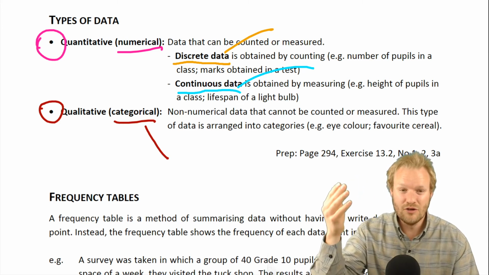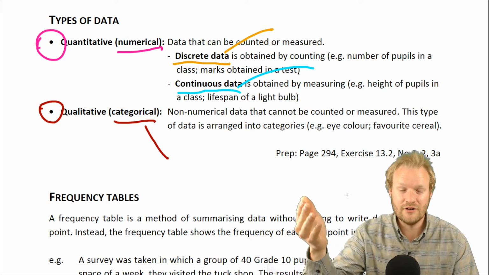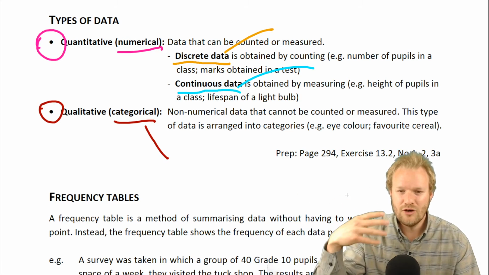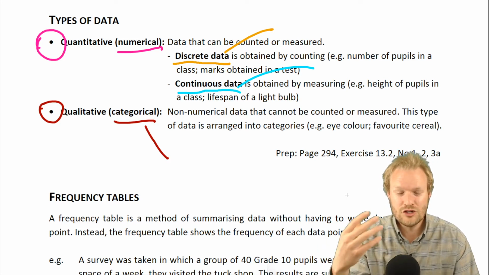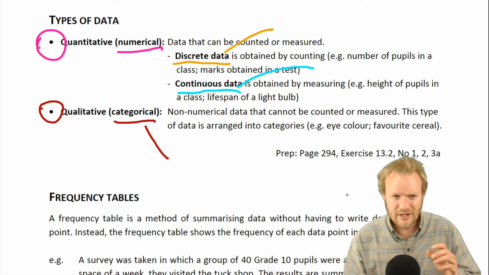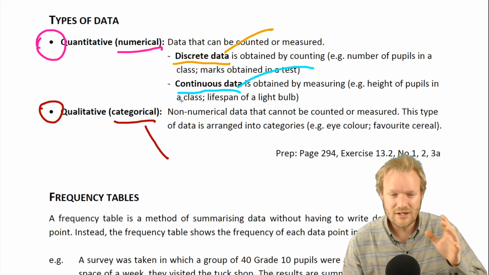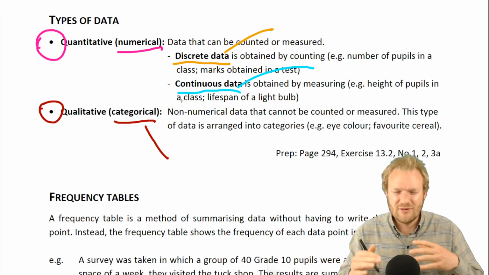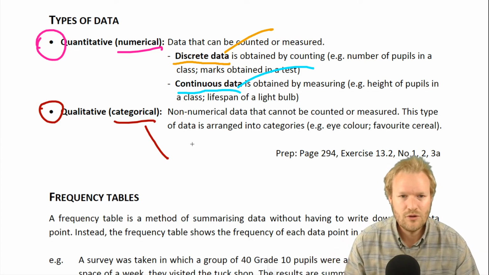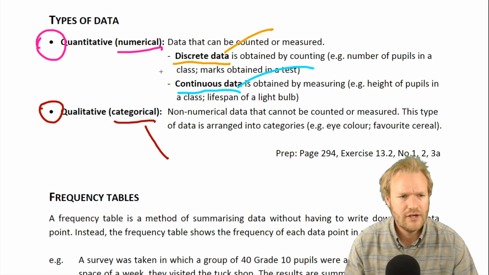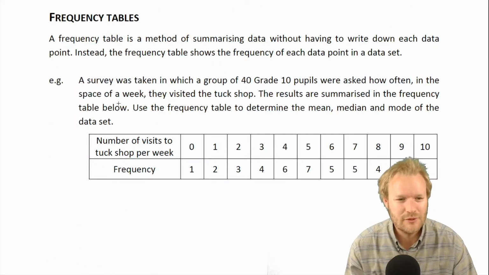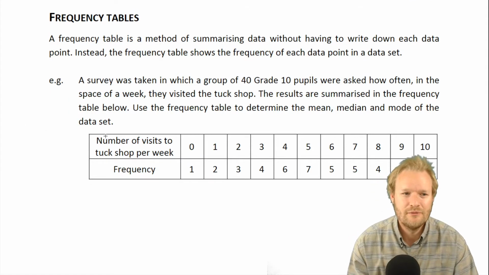There's no given 1 to 5 for how much you understand, but we have to put categories to it: 1, I don't understand at all. 2, I understand a little bit. 3, and you see, it's not quite as simple as numbers versus non-numbers. There could be categories, and we've put numbers to them, but still qualitative. If the other one was blurring the lines too much, good. Making us think.